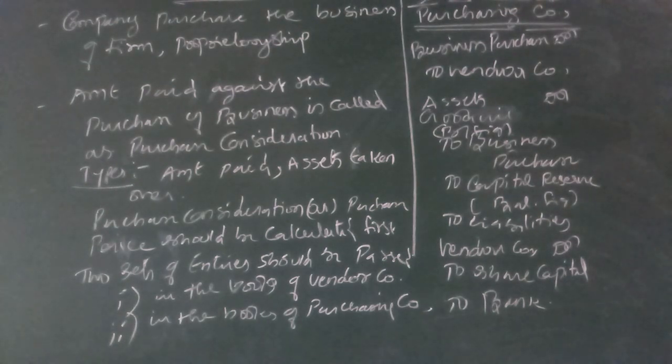Please note it down, we should not take the capital, reserves and surplus for this purpose. Why? Because capital, reserves and surplus are called shareholders' funds, and that should be settled with the owner of the business.